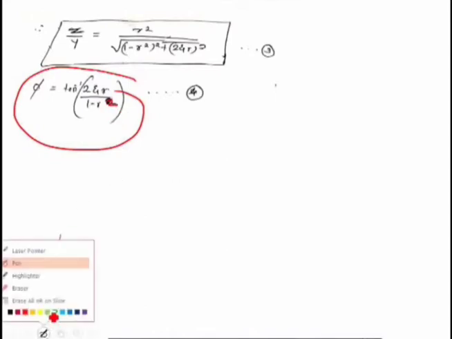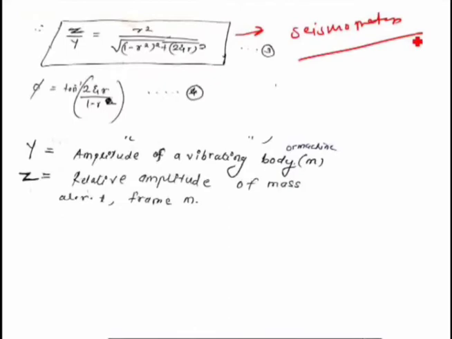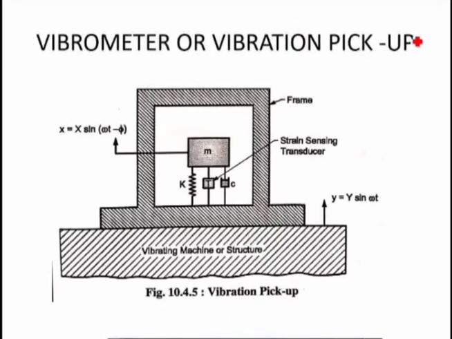So now once we have derived this formula, the basic formula which we have derived for the seismometer, let us understand how this seismometer will behave as a vibrometer, velometer, and accelerometer. So first of all, let us understand the concept of vibrometer or vibration pickup.